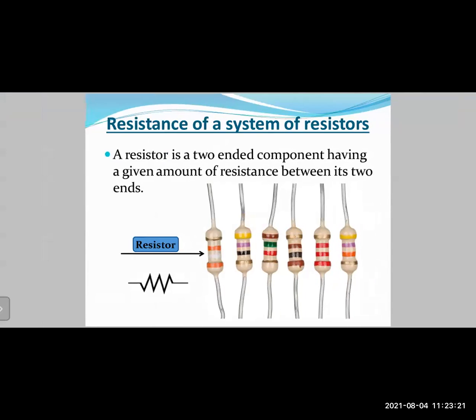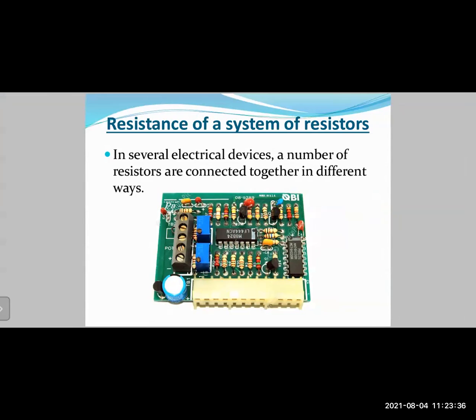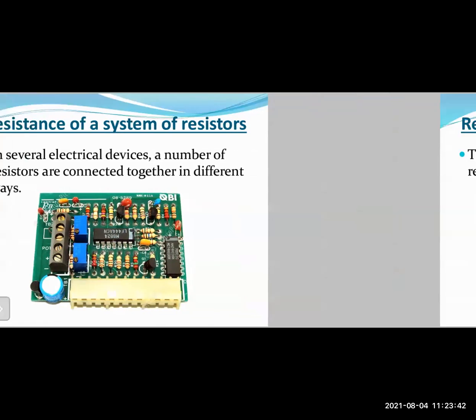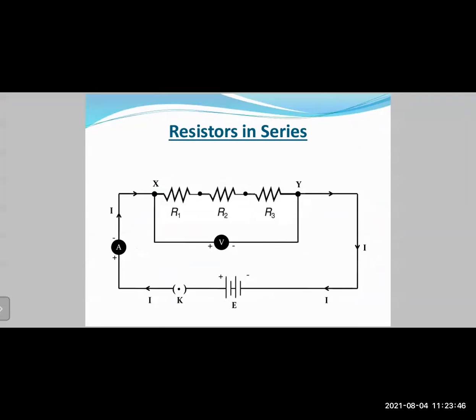Okay. Then we had seen the concept of a resistor. So a resistor is a device which offers obstruction to the flow of electricity in any circuit. Okay, it is given by that symbol, the zigzag line. Okay, it has two ends. As per our requirement, we can use resistors in different combinations in a circuit board. Okay, they can be in series combination or they can be in parallel combination, right? As you can see here. So in a series combination, what happens?